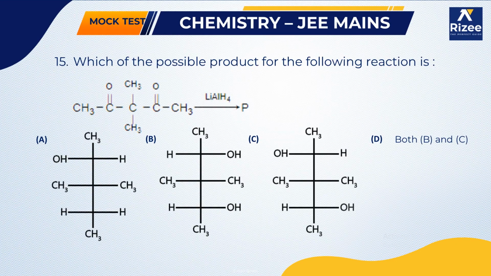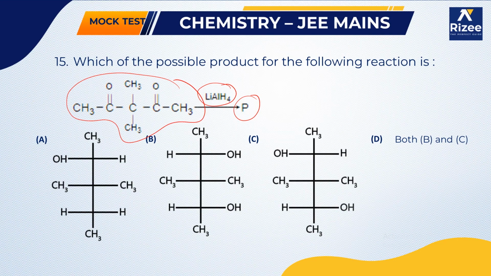Okay, then moving on to the next question. Which is the possible product for the following reaction? He has given one reactant and is asking what the product is. Whenever an organic reaction comes up, first see what the reagent is.